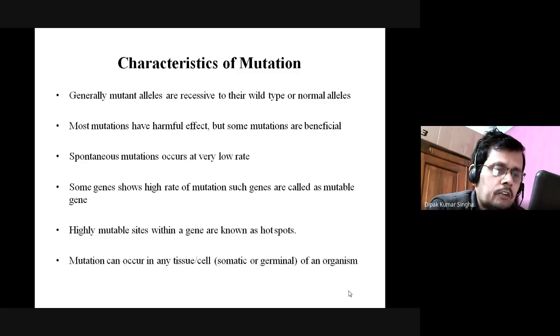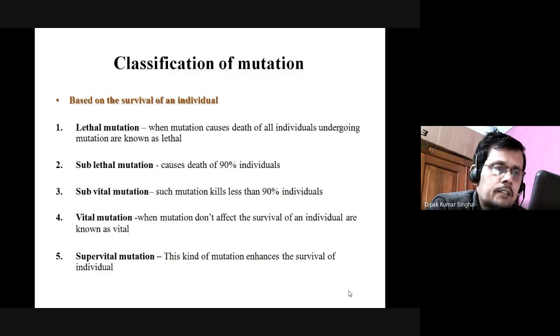The mutation can occur in any tissue or cell, somatic or germinal, of an organism. Mutation generally occurs in any type of tissue. It is not fixed for certain types of tissue. Somatic means those are somatic cells, and germinal means those are the cells that give rise to the next generation of organisms.